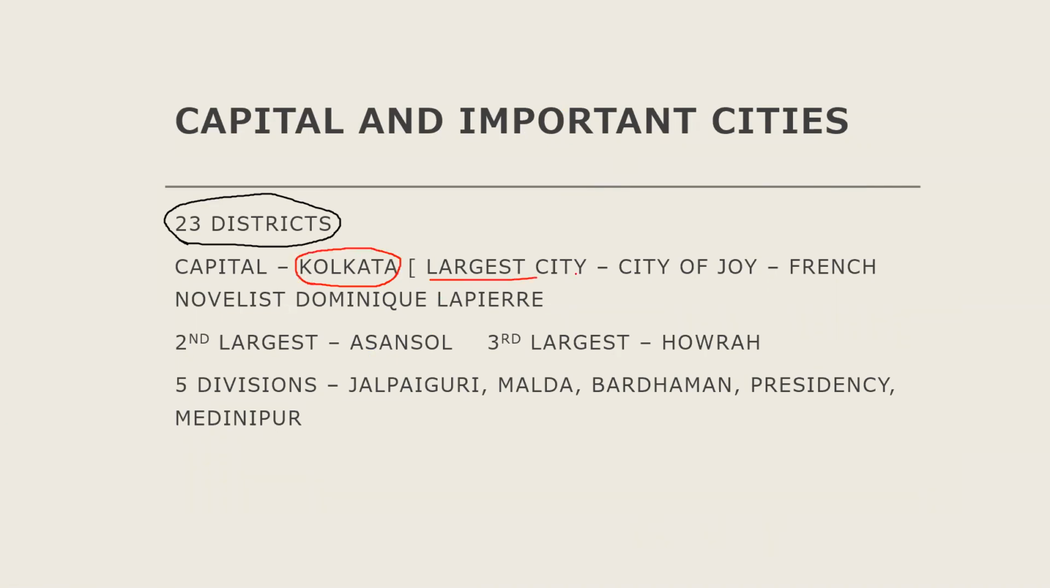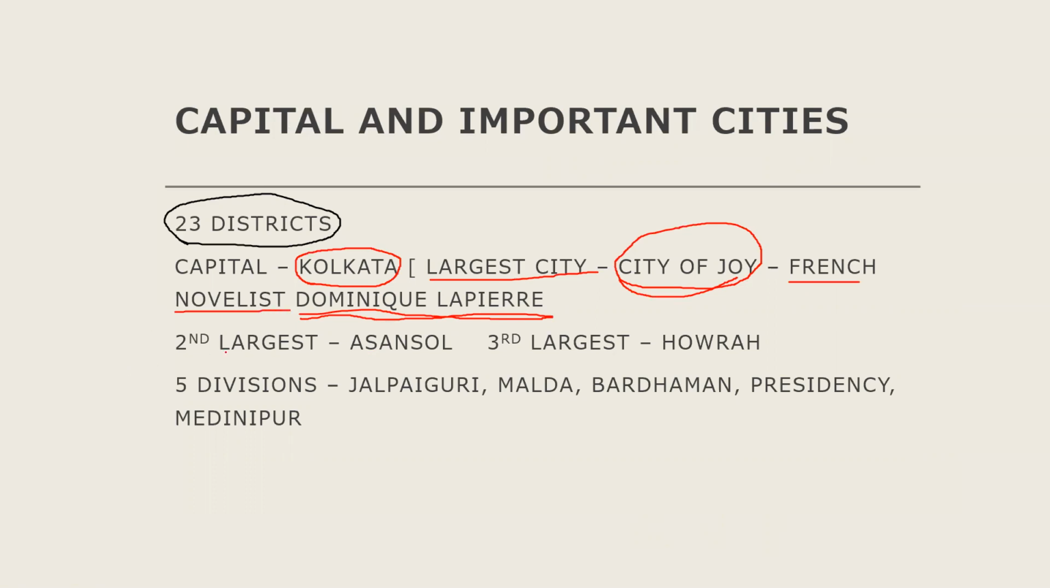It is the largest city of West Bengal. It is also called the City of Joy. Who called it City of Joy? Dominique Lapierre. Dominique Lapierre is a French novelist who called Kolkata the City of Joy.